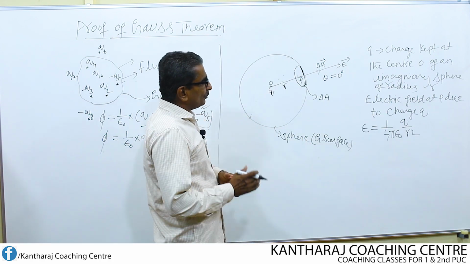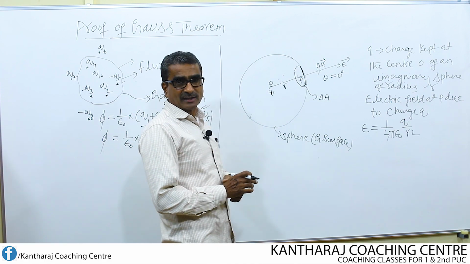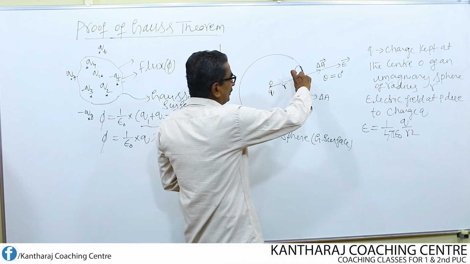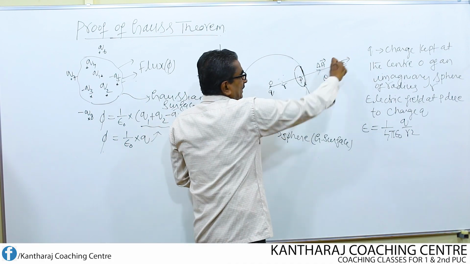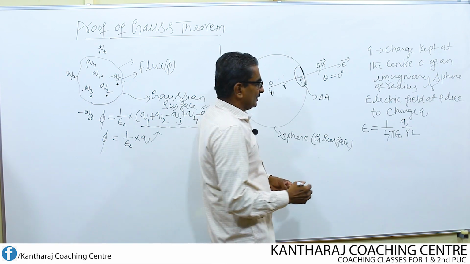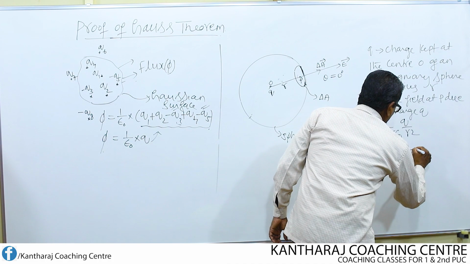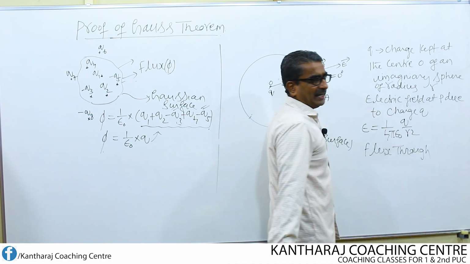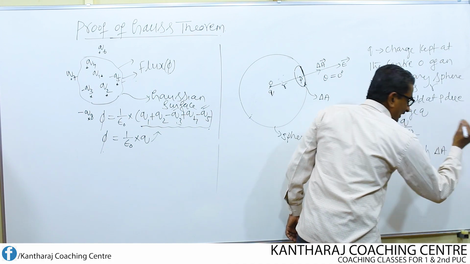Now find out the electric flux coming out only from this area delta A. So the flux through delta A is, what do you write?